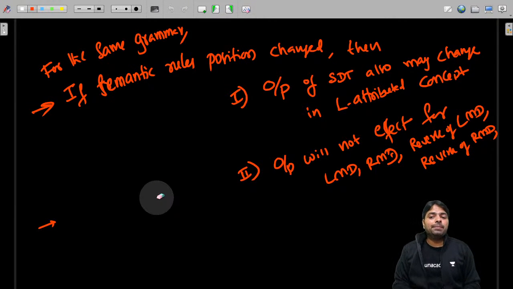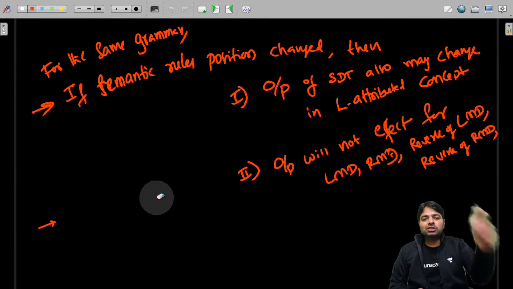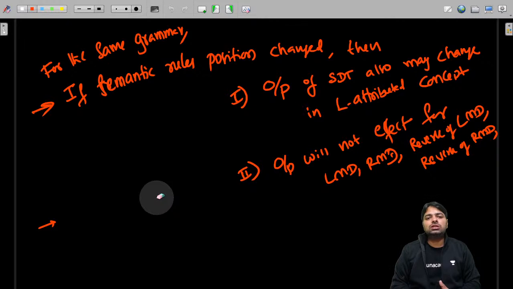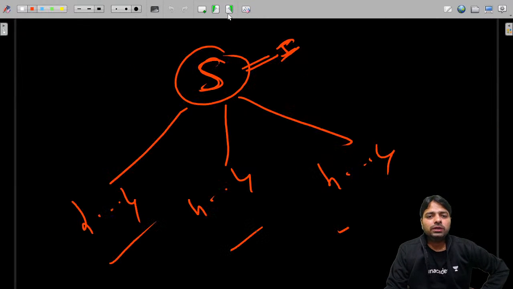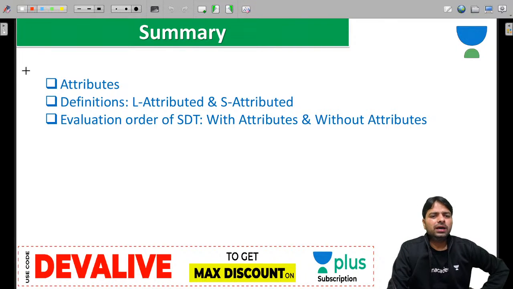The L attributed grammar purely depends on where you place the semantic rule, because evaluation and implementation depend on the position of the translation, the position of the semantic rule. Is this point clear? Okay, anyhow guys, so we are going to start.